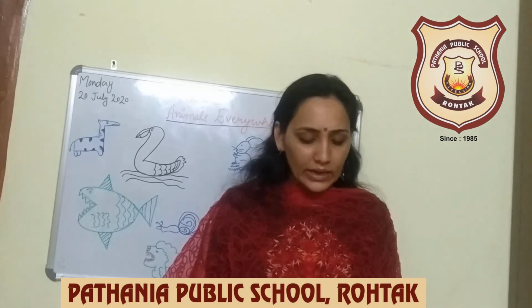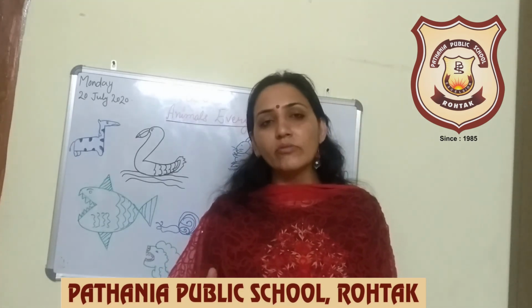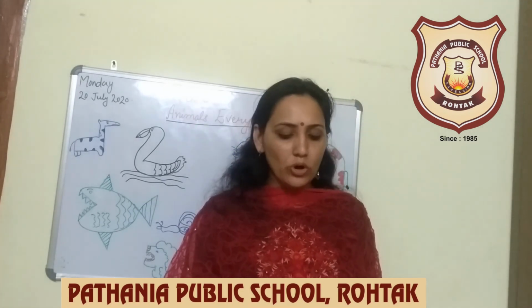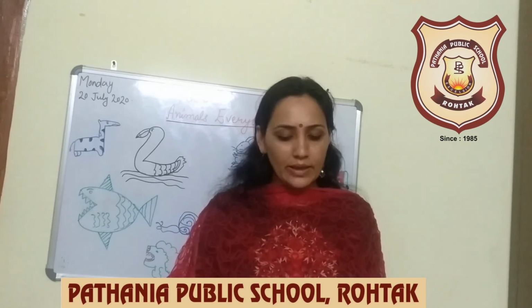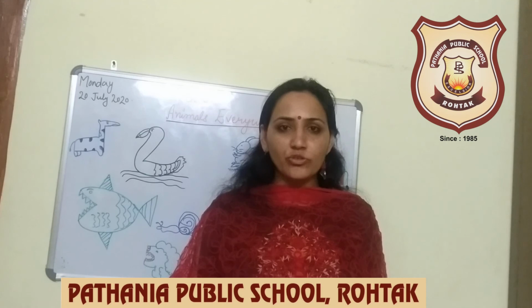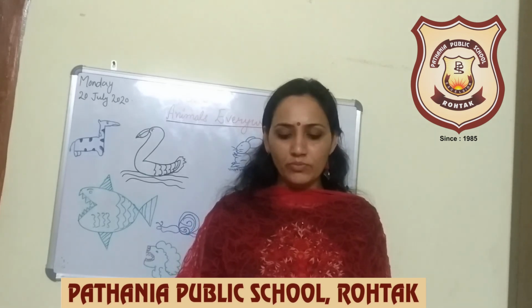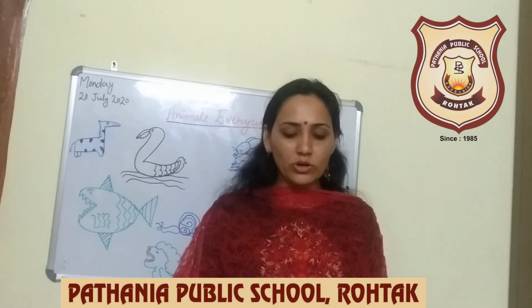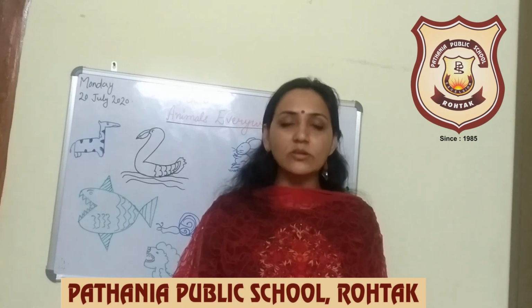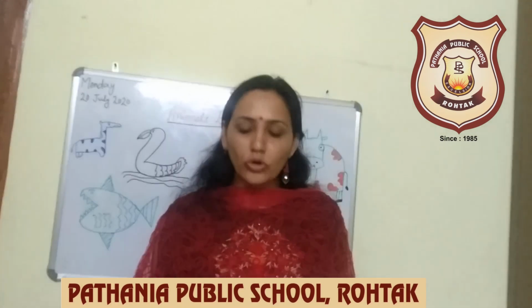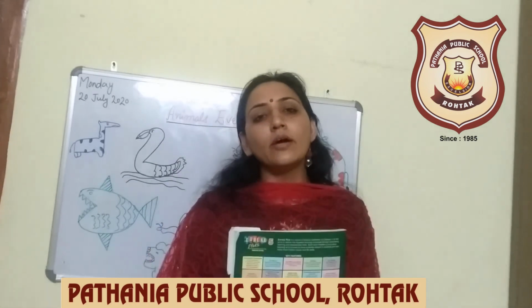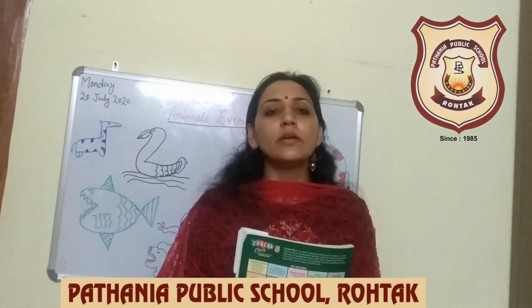Second is aquatic animals. Aquatic means water. Aqua means water. Animals that live in water are called aquatic animals. They live in oceans, lakes, rivers and ponds. Fish, starfish, coral, shrimps, sea snakes, whales, dolphins and water birds are all aquatic animals. These cannot live on land. So you have to study this, and after that we will discuss it later. Thank you.